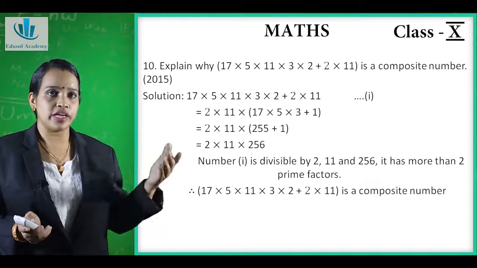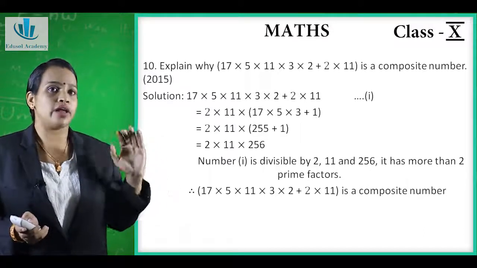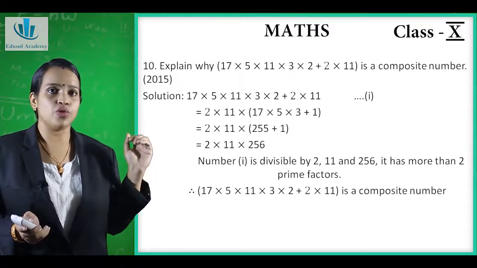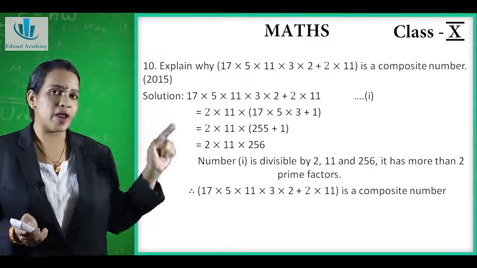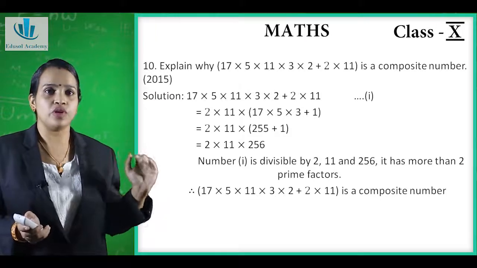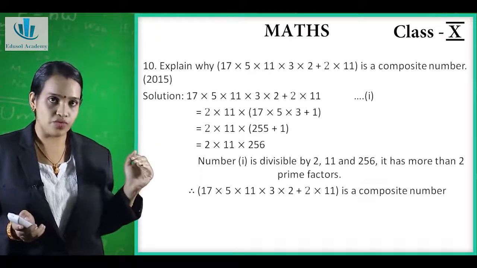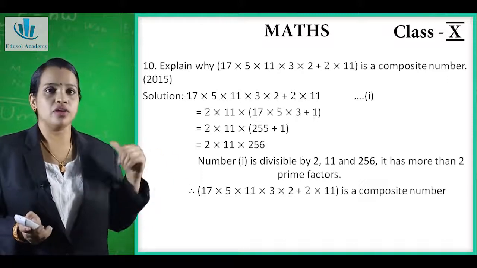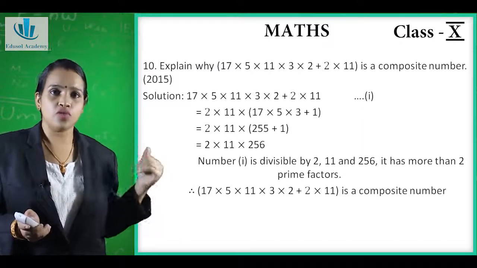Now what we will do, we will take 2 into 11 as common. So 2 into 11 into, and it remains 17 into 5 into 3 plus 1. Now we will solve the bracket. So it becomes 2 into 11 into 17 into 5 into 3, it gives 255, plus 1. So 2 into 11 into 255 plus 1, it gives 256.